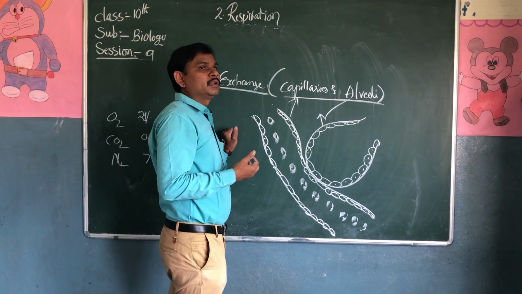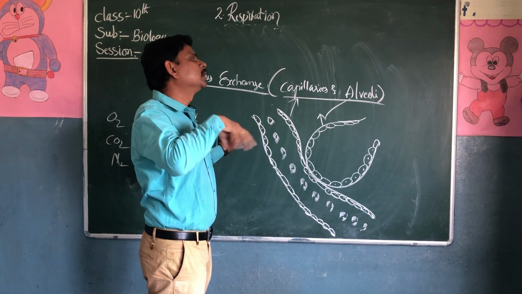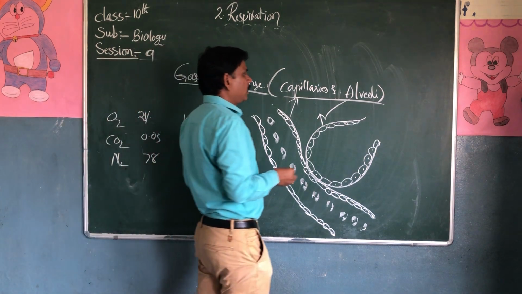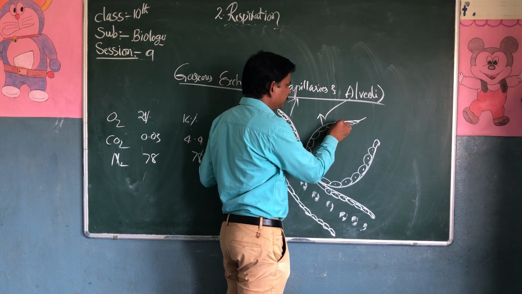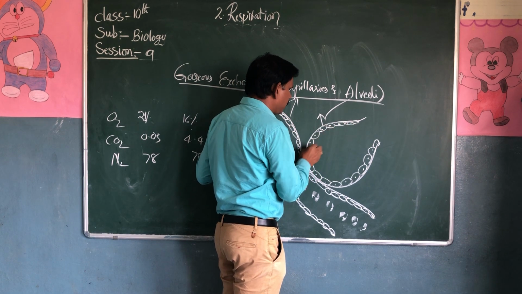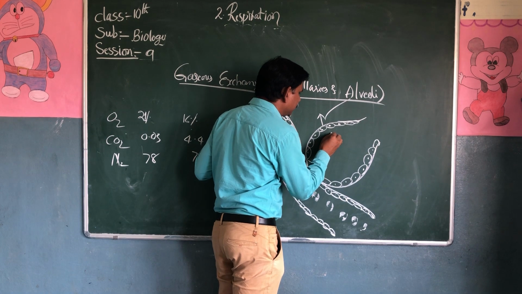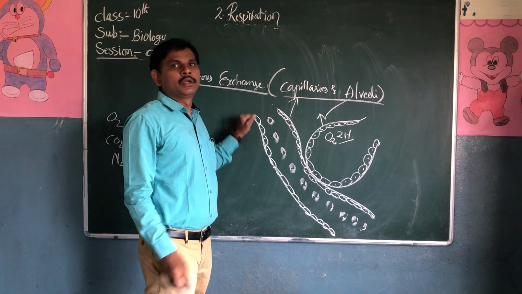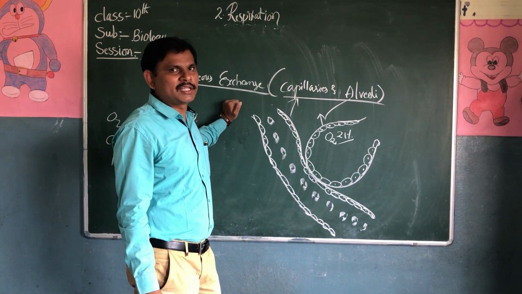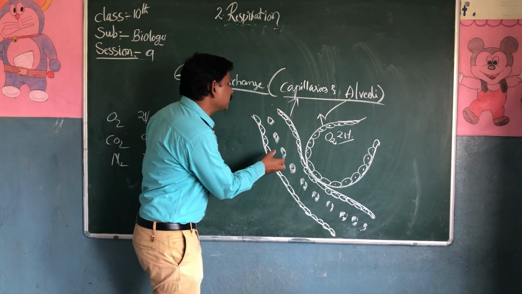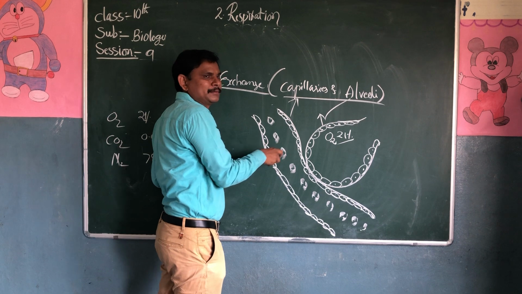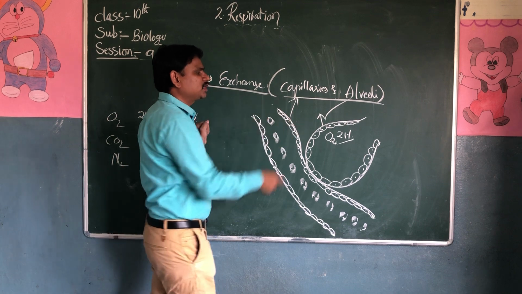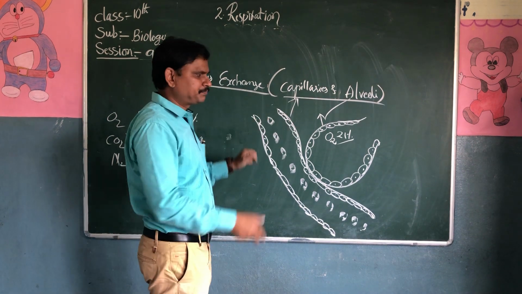When we take air from the atmosphere, in the inhalation process, the oxygen enters into the lungs, into the specific part that is the alveoli. For example, 21% of oxygen is present in the alveoli. Compared to the oxygen present in the blood, a high concentration of oxygen is present in the alveoli.